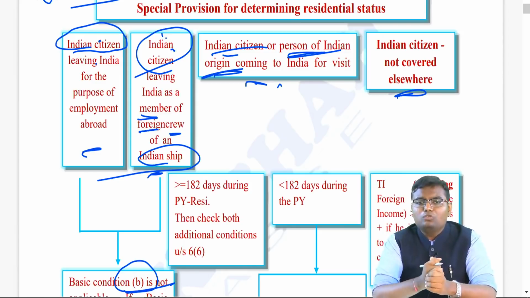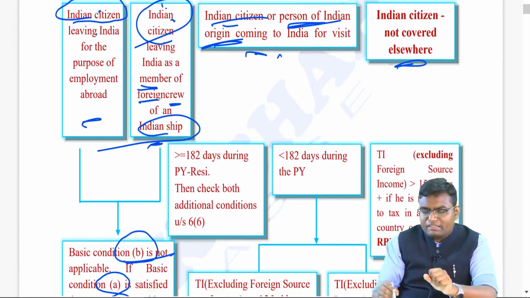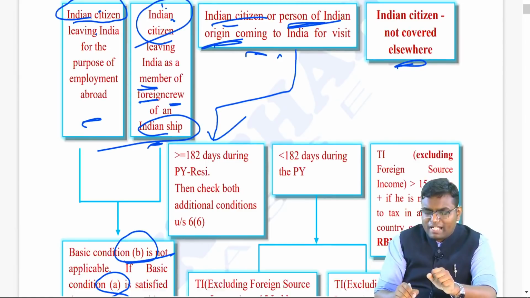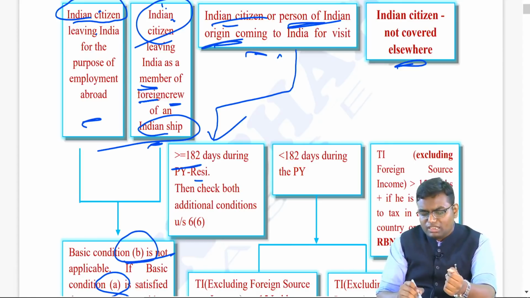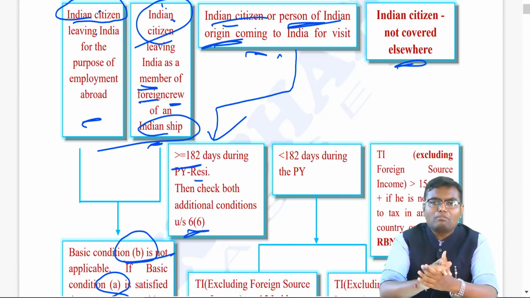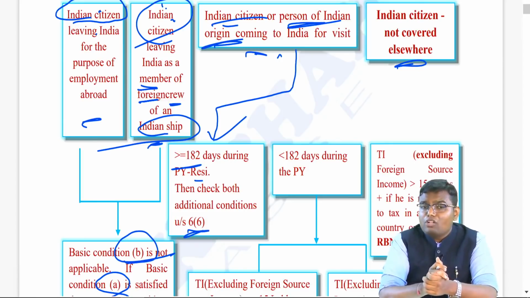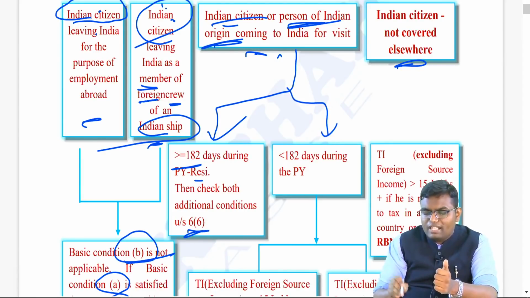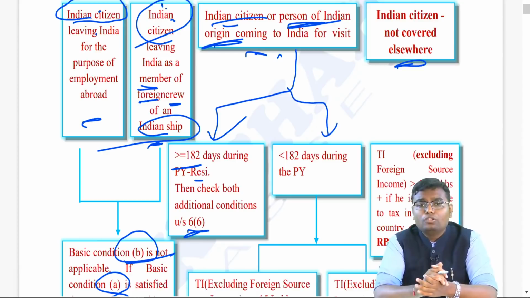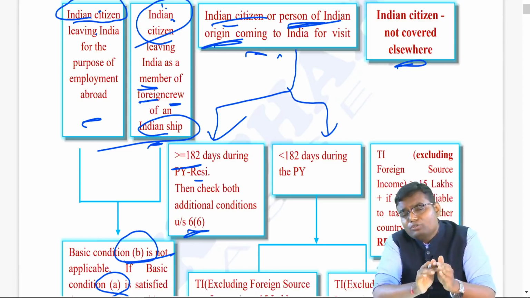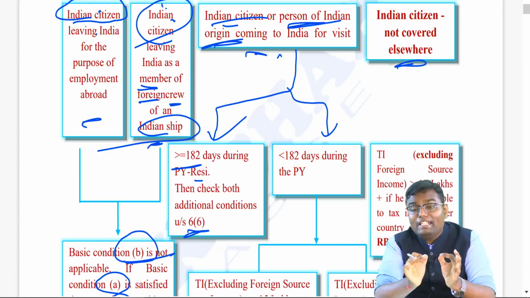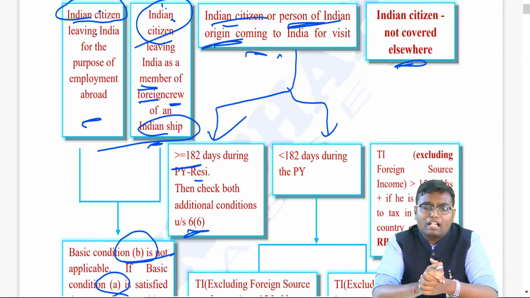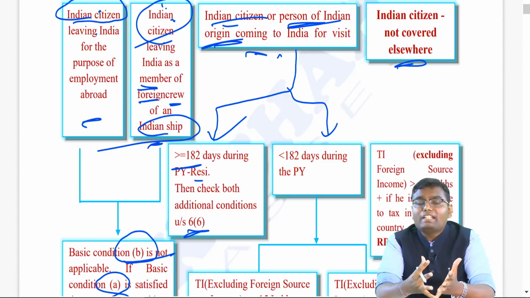Then first you have to check whether the 182 days condition is satisfied. If your stay during the previous year is more than or equal to 182 days, perfectly fine, you are resident. Now we will check both the additional conditions to decide whether you are R&OR or RBNOR. But if your stay in India is less than 182 days, then don't lose the battle. Now you can check one other condition, provided you first check your Indian income during the previous year, how much you have earned from India.